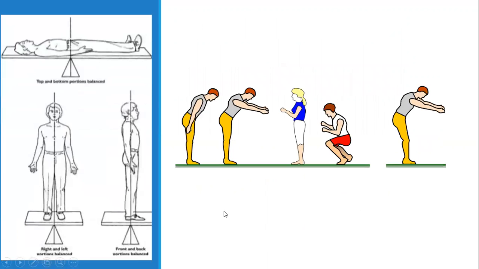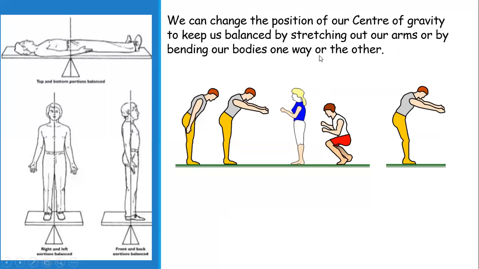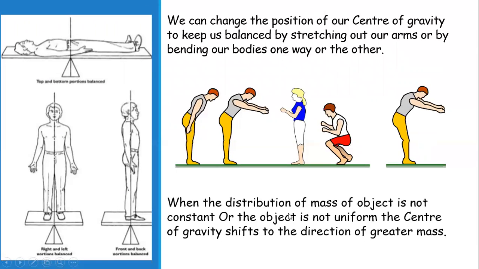So you can see that we can change the position of our center of gravity to keep us balanced by stretching our arms or by bending our bodies one way or the other. If the person is bending, he can stretch the arms just to balance himself. Similarly, over here, he stretched the arms just to balance himself, and as we change our position, the center of gravity also changes.